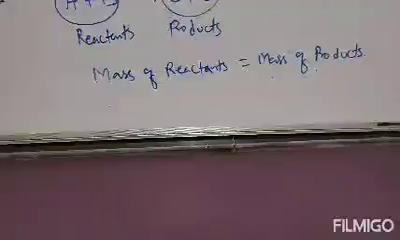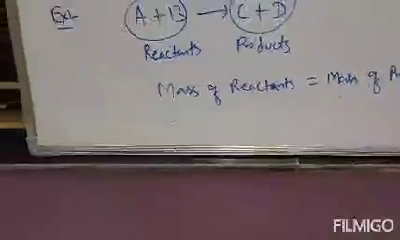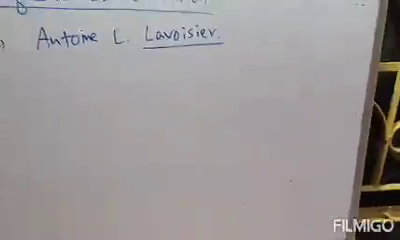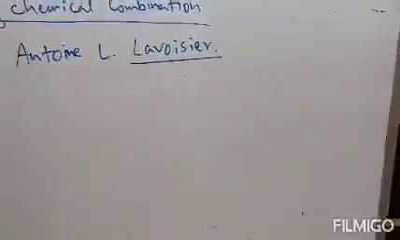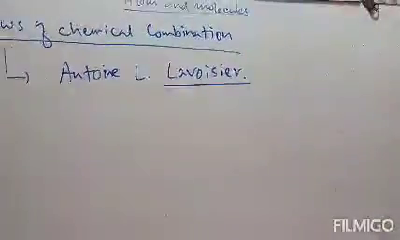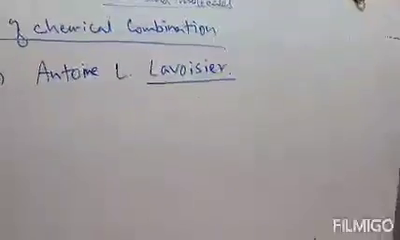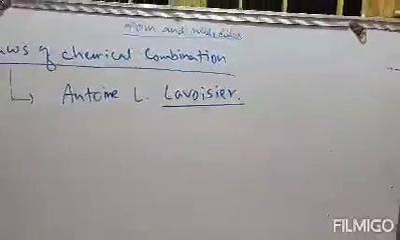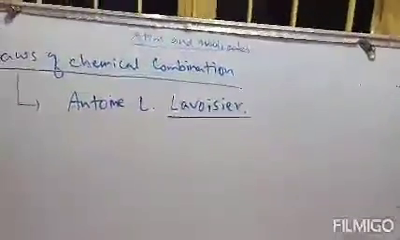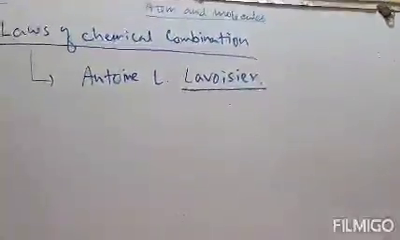Mass of reactants equals mass of products. Suppose in an example, if a practical example of any chemical reaction is given, suppose sodium carbonate is reacted with hydrochloric acid, that is HCl. The products will be carbon dioxide and sodium chloride.